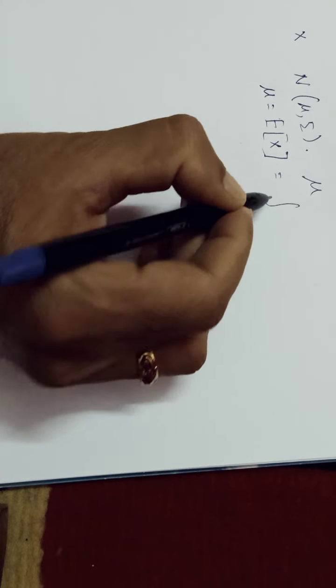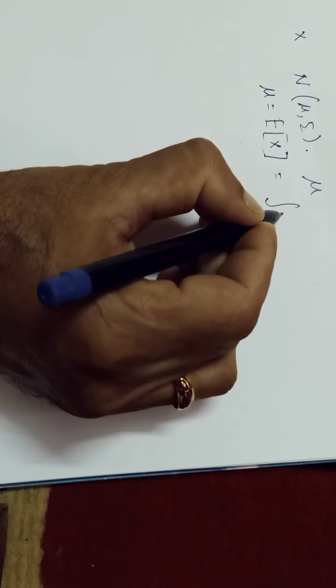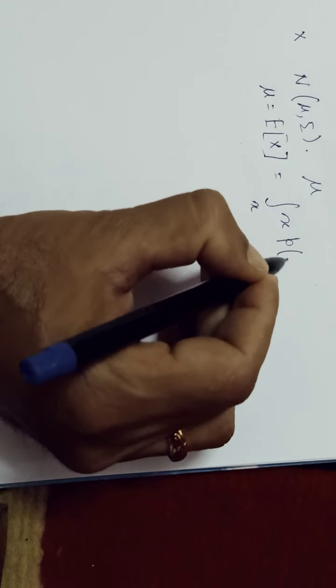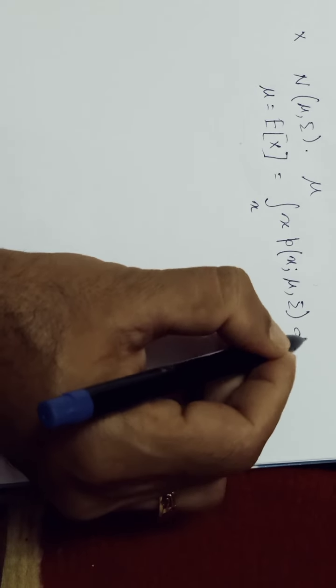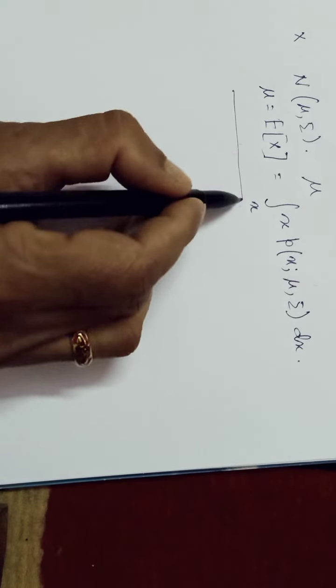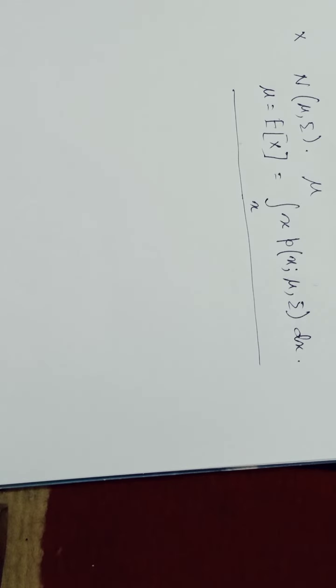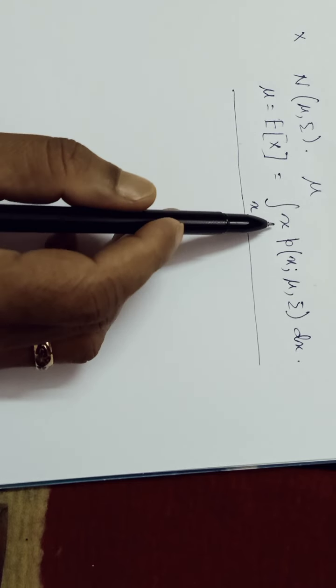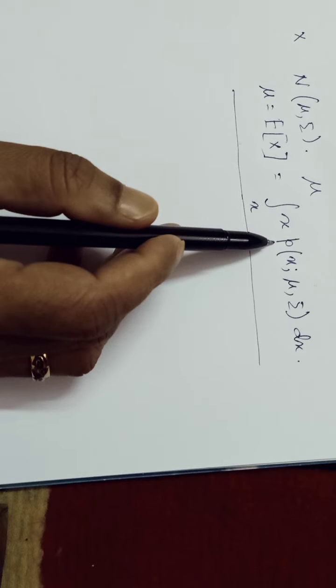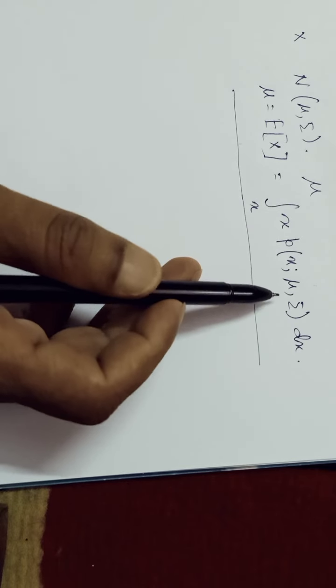It is defined as the integration, not the sum, not the sigma, of x times the probability density function p(x; mu, sigma) dx. So mu is defined as the expected value of x, which is the integration of x p(x; mu, sigma) dx.